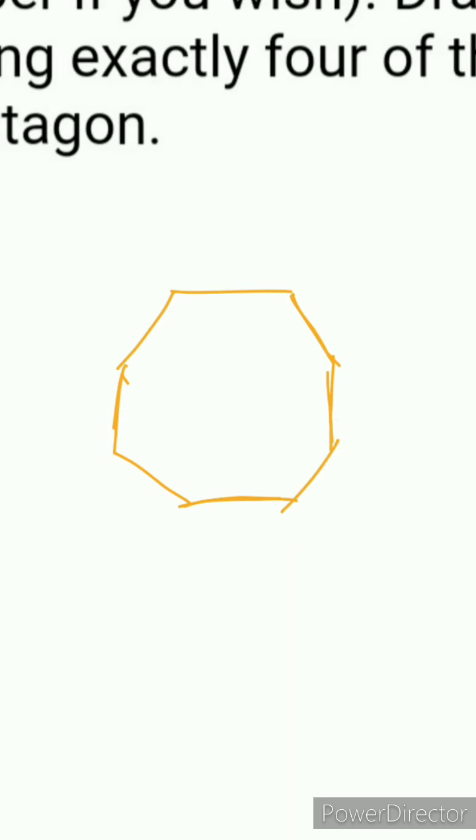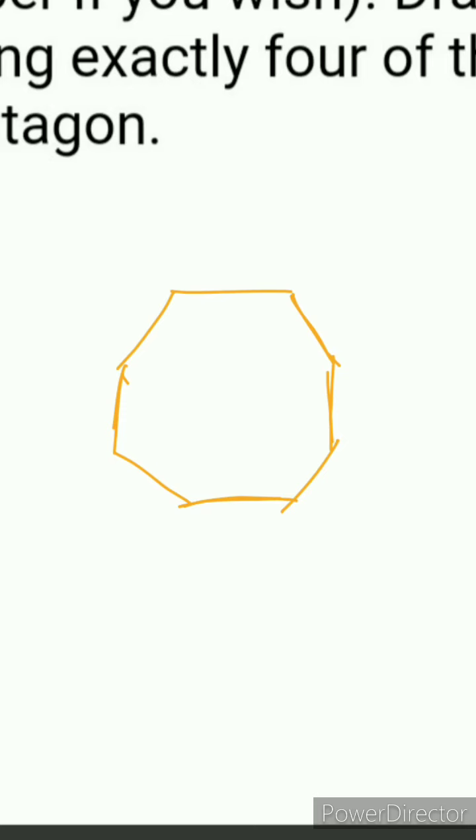Okay, you have to draw it with the help of scale. आप स्केल से इसको बनाएंगे. Randomly आप इसमें कोई से भी लाइन नहीं ड्रॉ करेंगे. Now our next step is connect any 4 vertices. Okay, and you have to make a rectangle. Clear? आपको ये भी ध्यान रखना है कि आपको एक rectangle बनाना है.